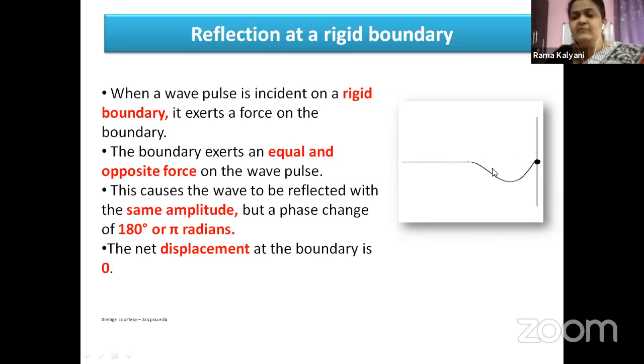What happens when you observe yourself in the mirror? Every day we see ourselves, and there is no change, but we know that left to right inversion takes place. Left appears to be right and right appears to be left. Similarly, if the wave pulse is going towards a rigid boundary, the crest becomes a trough.